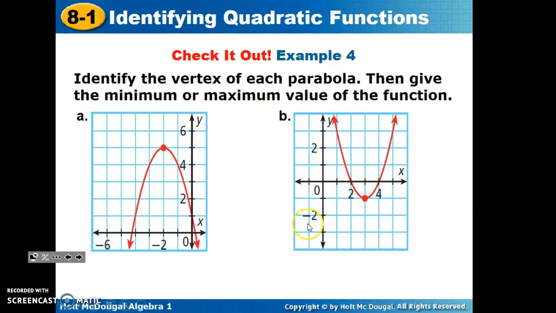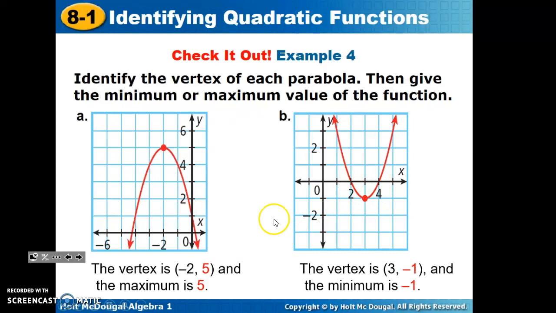You guys try the check it out problems. Identify if it has a minimum or a maximum and give the coordinates. Pause your recording, come back, and check your solutions. So in part A, we locate the vertex, negative 2, 5, and this is a maximum. The graph is opening downward. In part B, we locate the vertex at 3, negative 1. This is a minimum because the graph is opening upward.